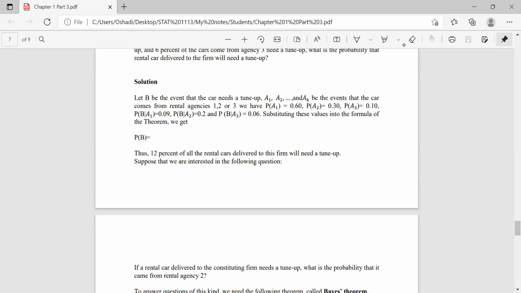So P(B) is 0.12, right? You can write the answers. Thus, 12% of all the rental cars delivered to the firm will need a tune-up, right? Okay.